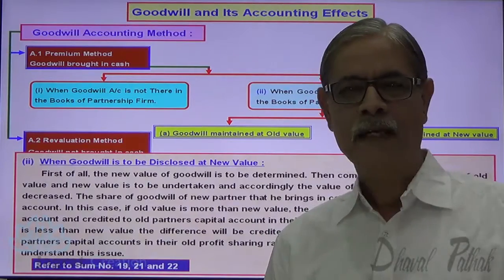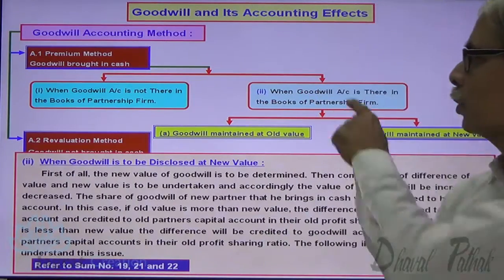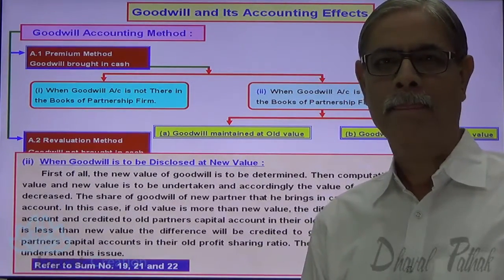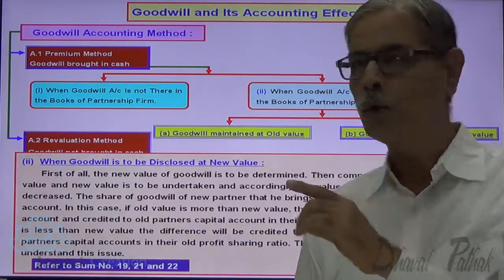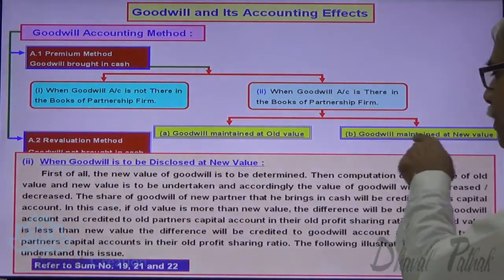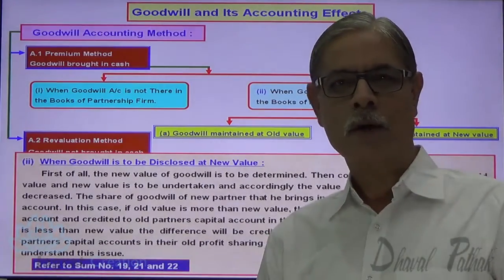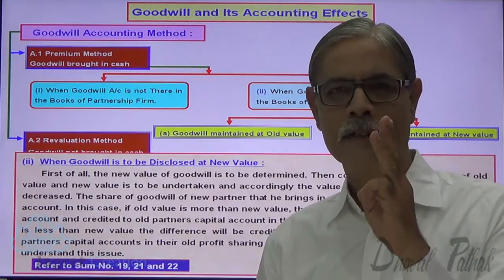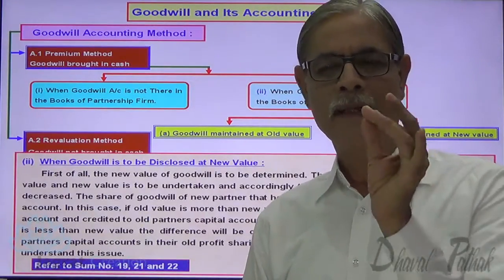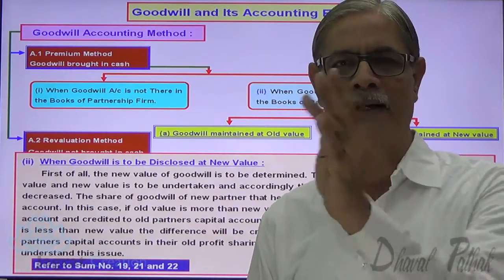Now, which option are we discussing? New partner brings cash for goodwill. Goodwill is already there in the balance sheet. New partner brings cash for goodwill. Goodwill is already there in the balance sheet. And after admission, goodwill is to be maintained at the new value. This is the option that we have. So, which are the three conditions? Goodwill is there in the old form. New partner brings cash for goodwill. Goodwill is to be disclosed at a new value. Valuation made at the time of admission.